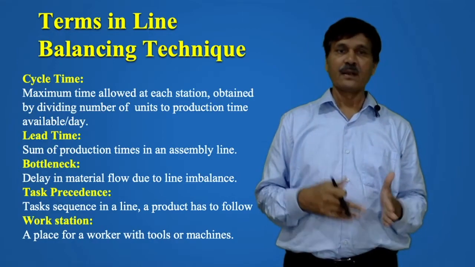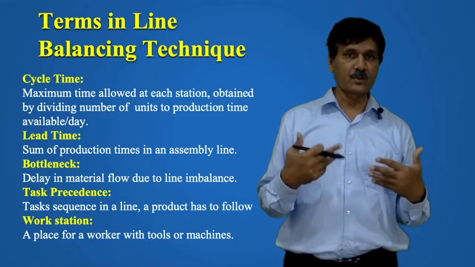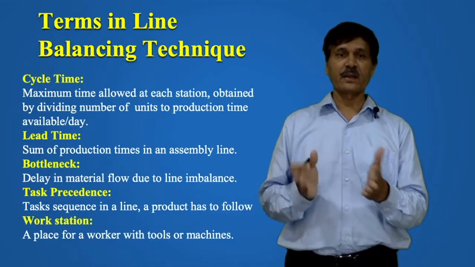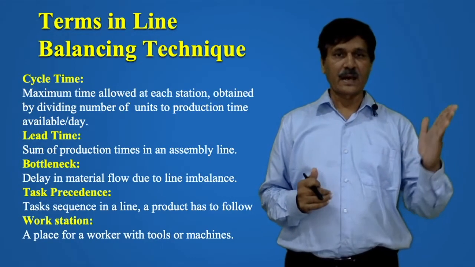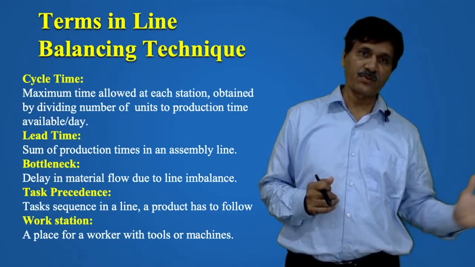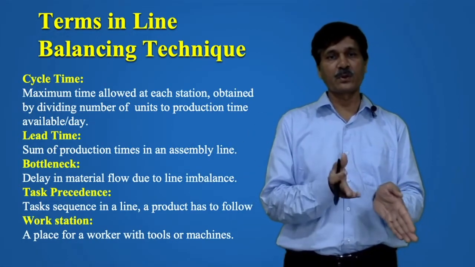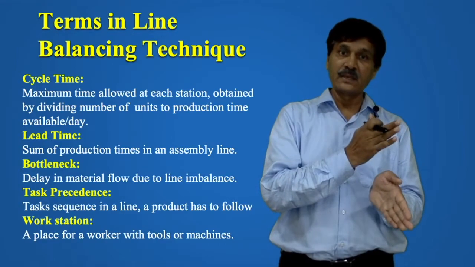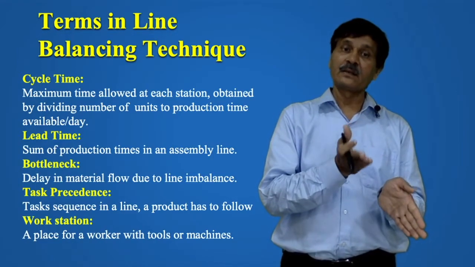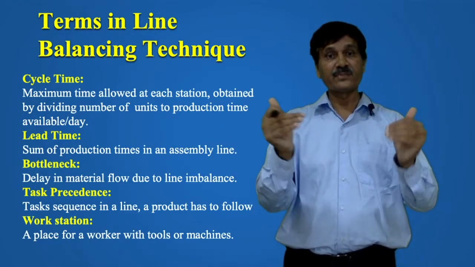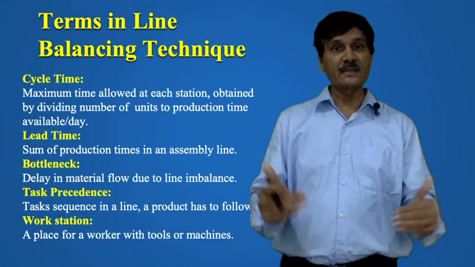Task precedence, or task sequence, is the sequence in a line that a product has to follow. That is, task A is required to be carried out first, then task B, then task C. It is not the case that first you complete task C, then task B, if there is going to be a dependency among them.